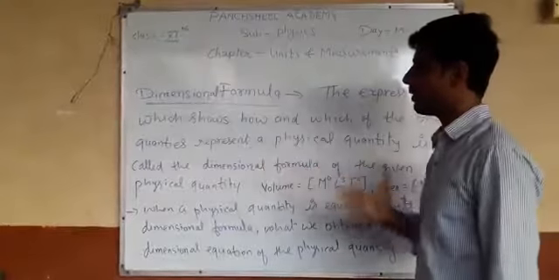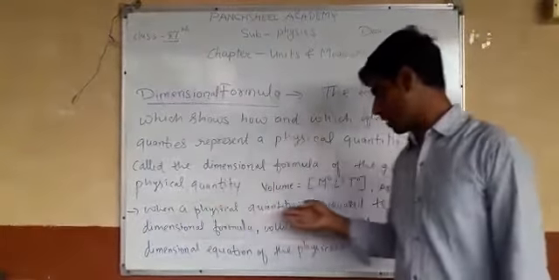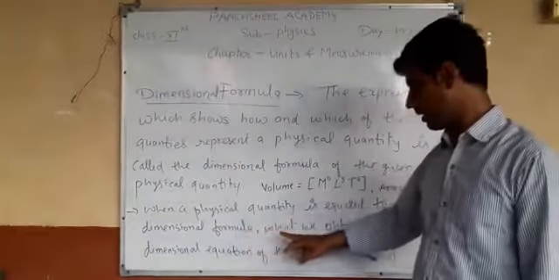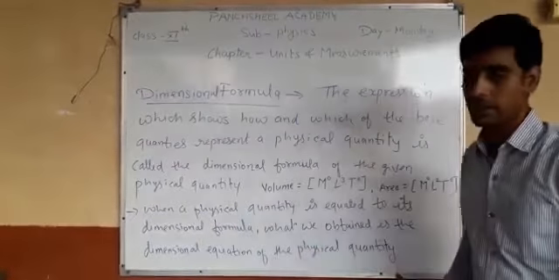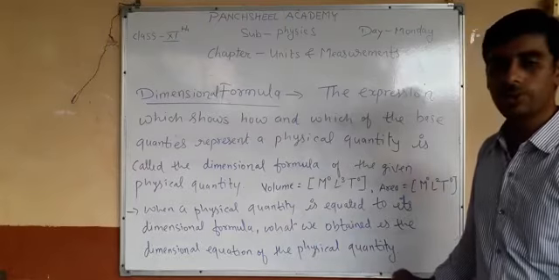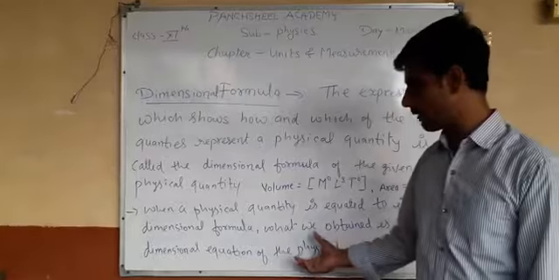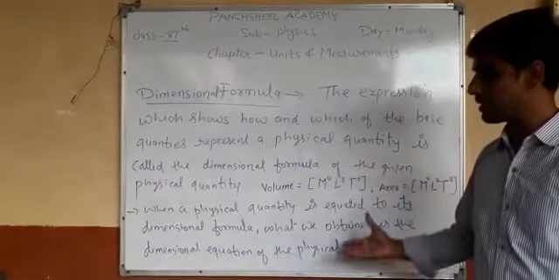L3 means there are three quantities measured in length, such as length, height and width. When a physical quantity is equated to its dimension formula, what we obtain is the dimension equation of the physical quantity. Dimensional equation and dimension formula are both the same thing.